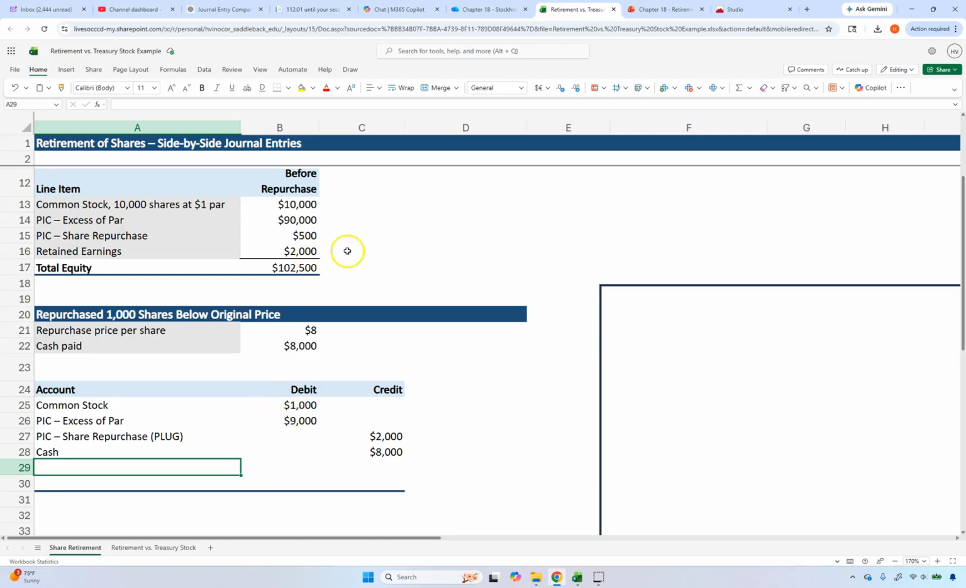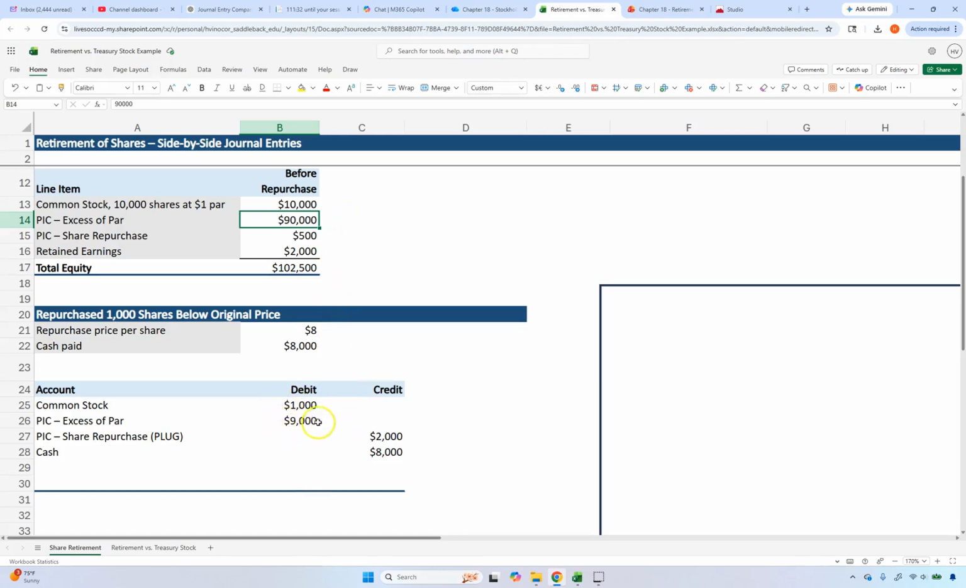When we booked these shares, when we acquired those shares, it was $1 par, right? And then the paid-in capital in excess of par was $9, because we had 10,000 shares at $1 par, where $9 of the issue price was above par.